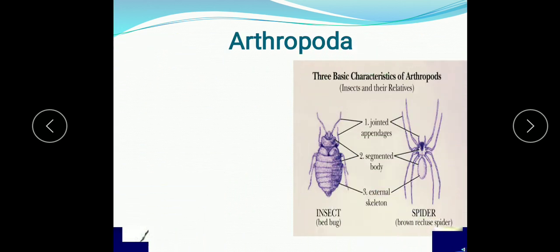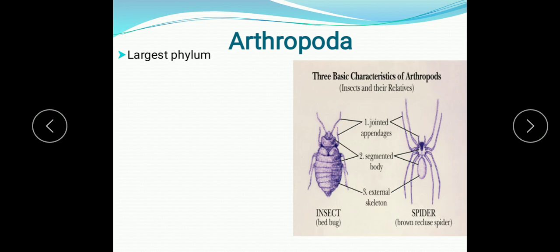The phylum Arthropoda is said to be the largest phylum, because the number of organisms which belong to Arthropoda is much more than the organisms found in other phyla. It shows the organ system level of organization, and it is identified by the jointed appendages.